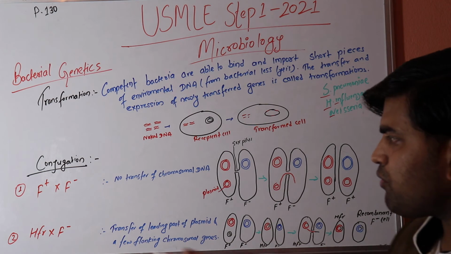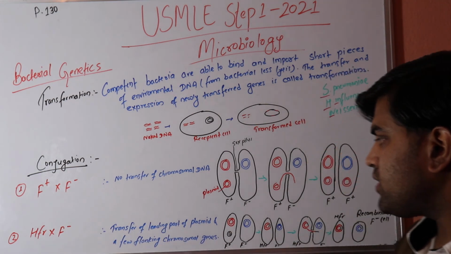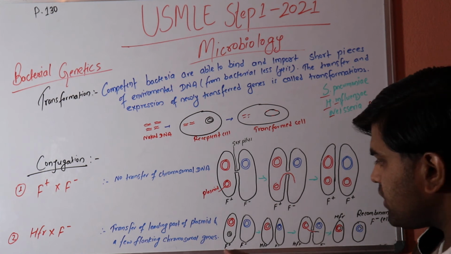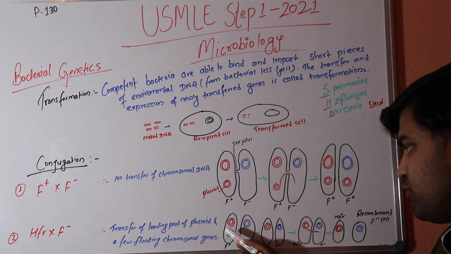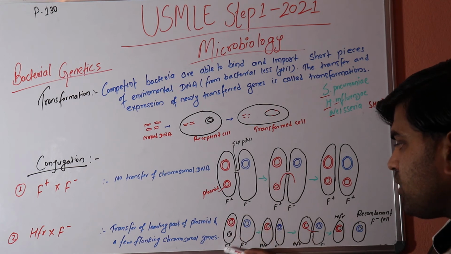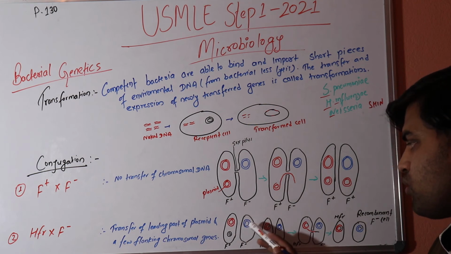There is another type of conjugation known as high frequency recombination, into F minus. Initially it begins with F plus and F minus. Those who have a plasmid DNA we call F plus, and those who don't have a plasmid DNA are called F minus. Both have chromosomal DNA.